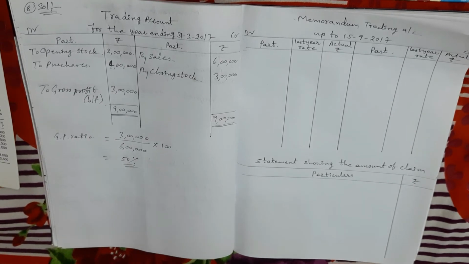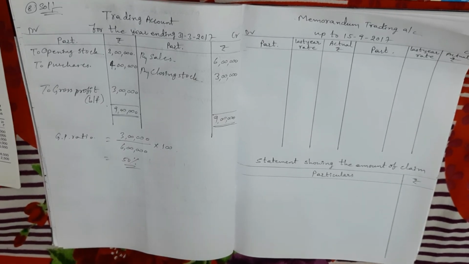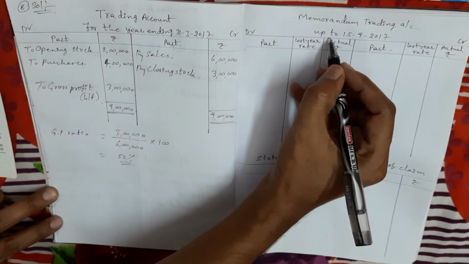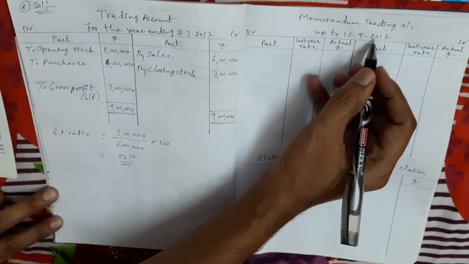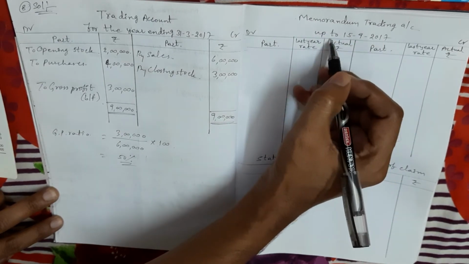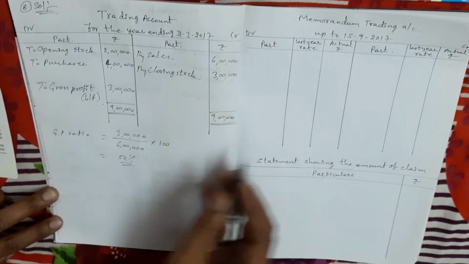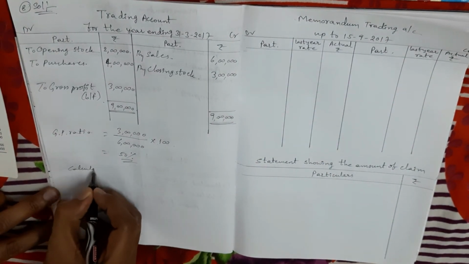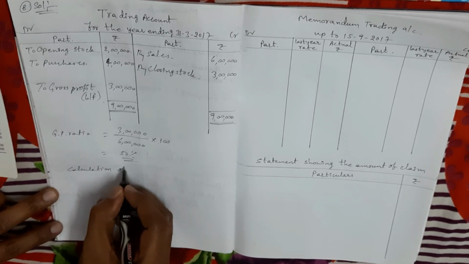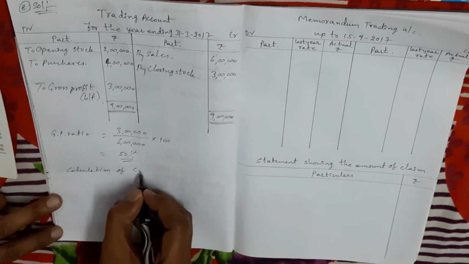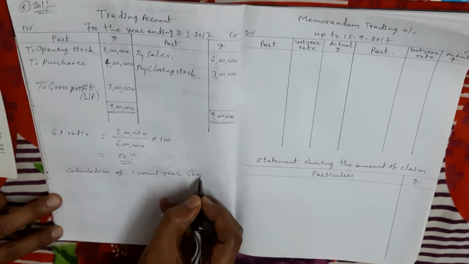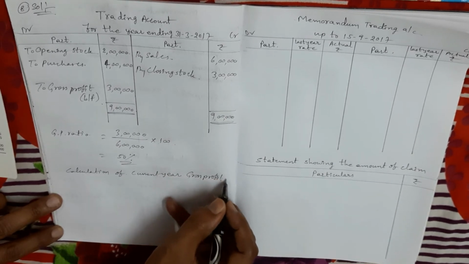Now we follow the steps. First step, identifying the date of fire accident. What is the date of fire accident in this problem? 15 September 2017. So memorandum trading account up to 15 September 2017. Next, second step, calculation of current year gross profit.